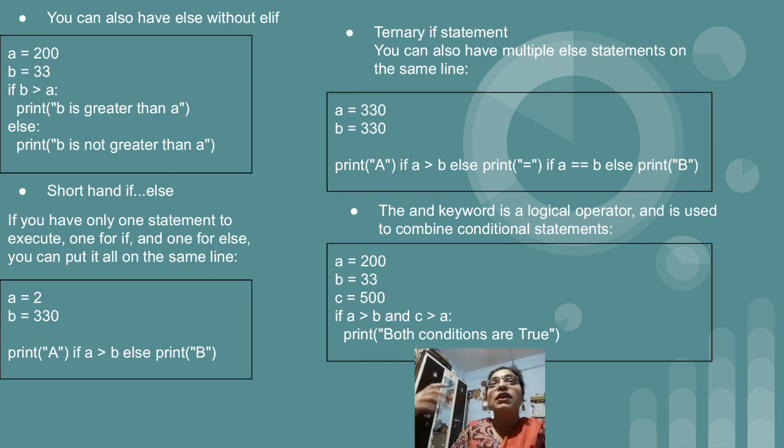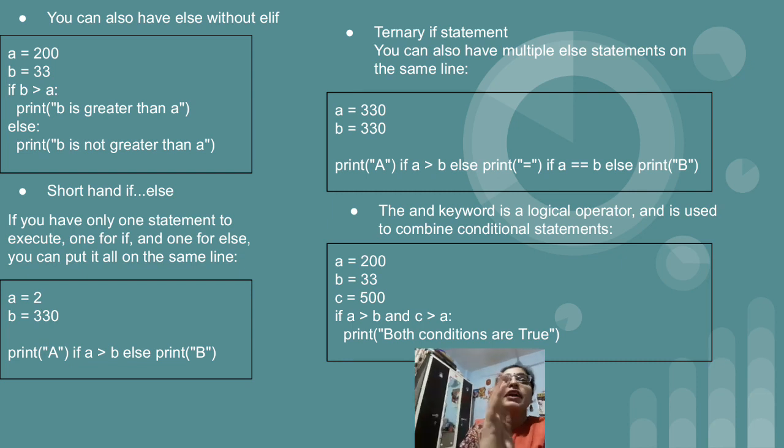Normally, in other cases, we always write the if condition first and then we write the statement. But it is a ternary if statement because after each printing statement we write the condition. The printing statement is a, after that we have written the condition a greater than b. After that we have the printing statement equal to, then the if condition a equal to b. And the last part is else, meaning if both the conditions are false, then this particular statement will get executed.